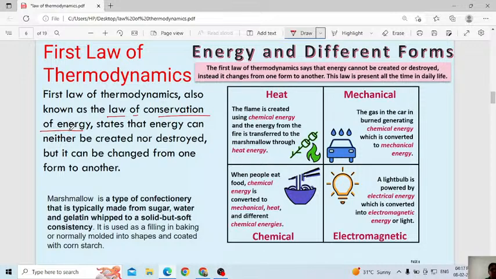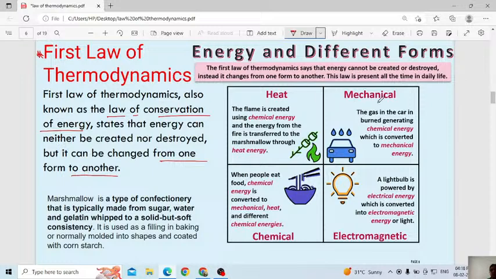You can only transfer energy from one form to another form. That one only is given here as a statement: energy can neither be created nor be destroyed, but it can be changed from one form to another form. That's why we can consider the first law of thermodynamics the law of conservation of energy also.